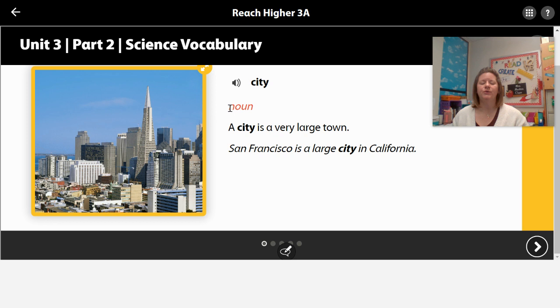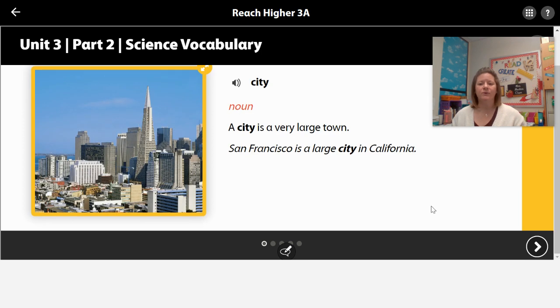Remember to get your crayons out to mark things that are nouns, verbs, and adjectives. Like always, nouns are usually red, verbs are usually a V in blue, and then an adjective would be an A in green. Okay, but let's dive into our vocabulary.